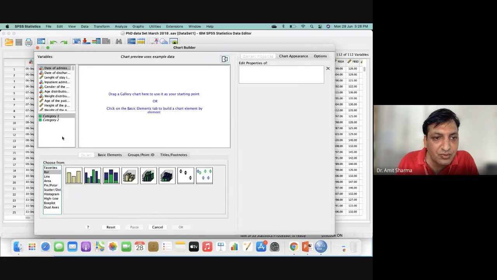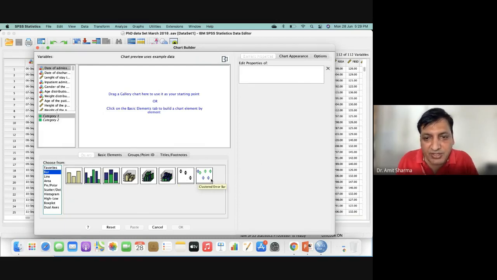As I click on bar, we see simple bar, clustered bar, scattered bar, simple 3D bar, clustered 3D bar, scattered 3D bar, simple error bar, and clustered error bar.